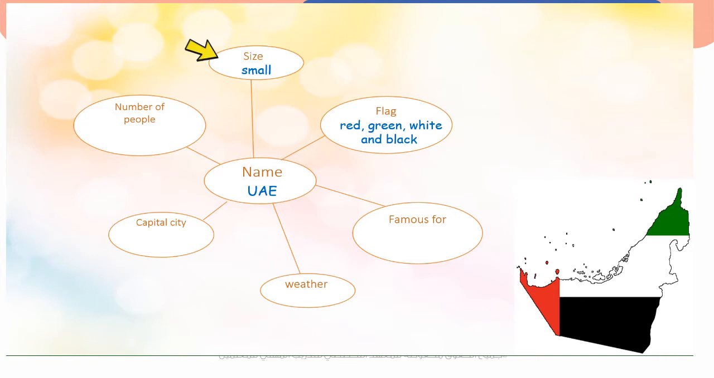Now, what is the number of people who live in UAE? About 9 million people live in UAE. What's the capital city of UAE? Abu Dhabi. Now the weather. Is it cold or hot? Hot, very good. The last information is, what is UAE famous for? Burj Khalifa and shopping.